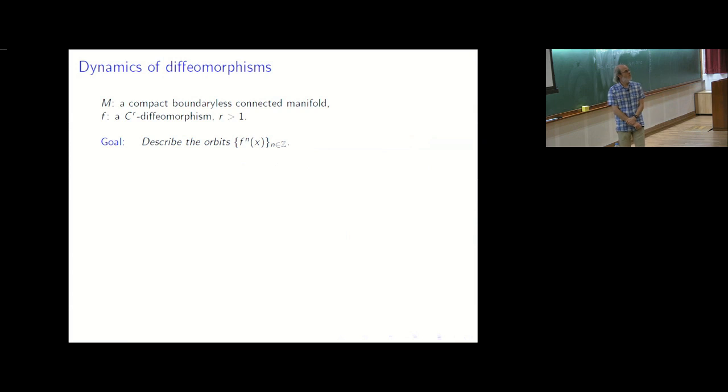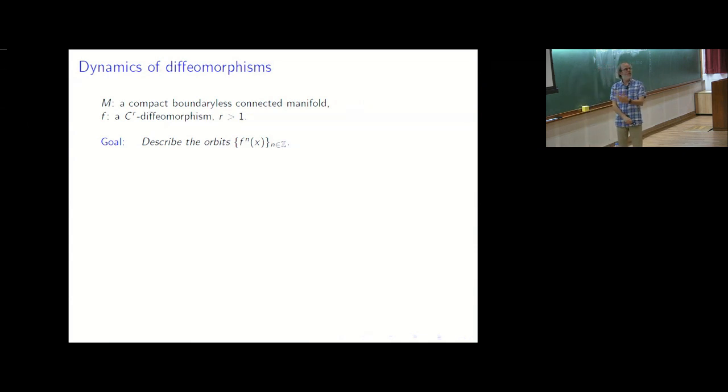What we will do is to describe the dynamics of a diffeomorphism. So we fix a space. It's a manifold, which is assumed to be compact, boundaryless, connected. And we fix a map, which is a diffeomorphism. I will need that it's maybe C2, C1 is not enough. And the goal is to describe the orbits. So for each point, we apply inductively the map, forward and backward, and we want to describe the sequence we get.